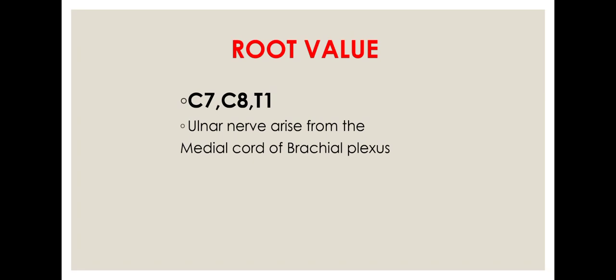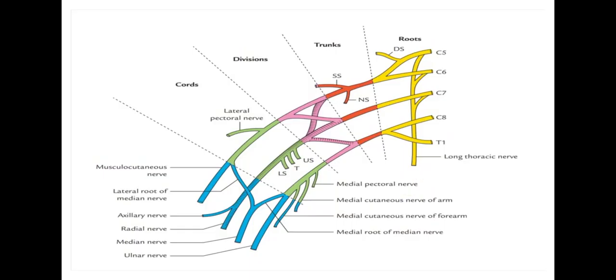So what do you mean by the medial cord of the brachial plexus? If you take the brachial plexus, you have learned about it, because you have to understand it. This is a very important and very easy question, because all the nerves of the upper limb arise from this brachial plexus only. So you have to know the exact anatomy of the brachial plexus. Please do read it if you haven't.